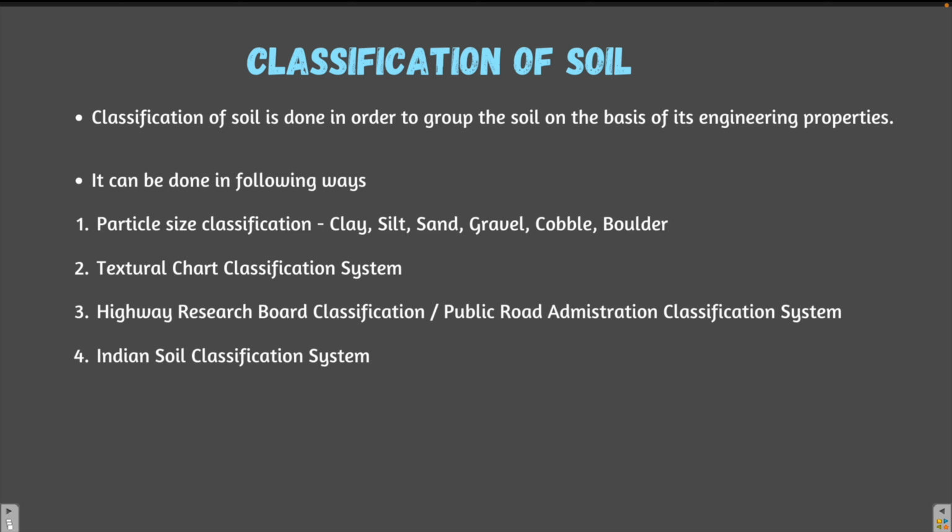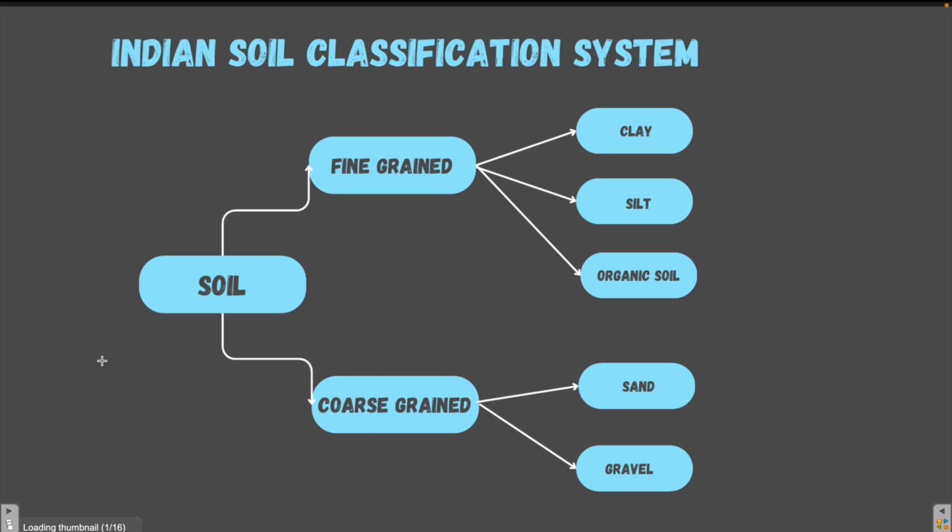Hello learners, welcome back. In this video, we are going to discuss the classification of soil by the Indian Soil Classification System. In the Indian Soil Classification System, the soil is broadly classified in two categories. First is the fine-grained soil and the second is the coarse-grained soil. Now let's first understand what is a coarse-grained soil and what is a fine-grained soil.